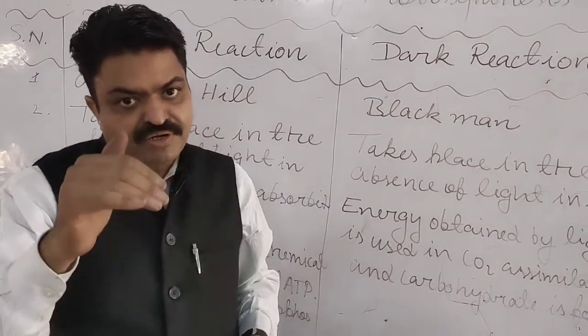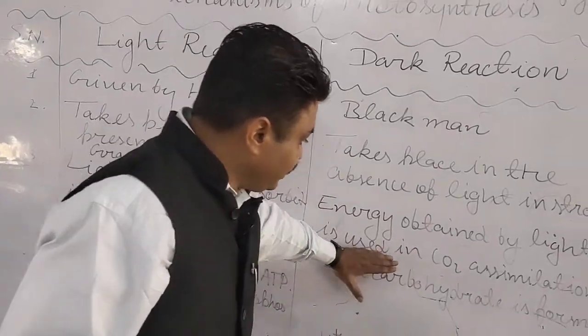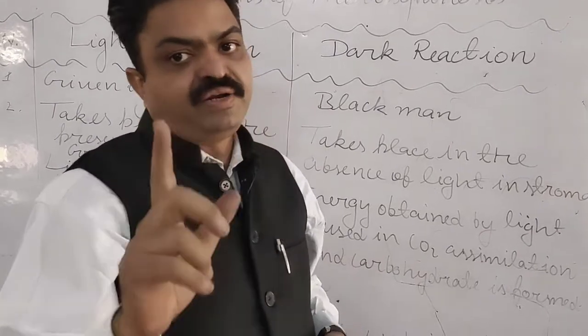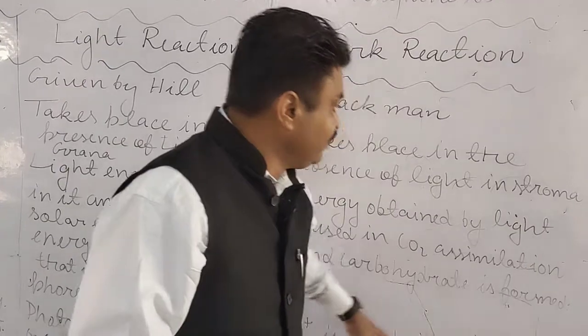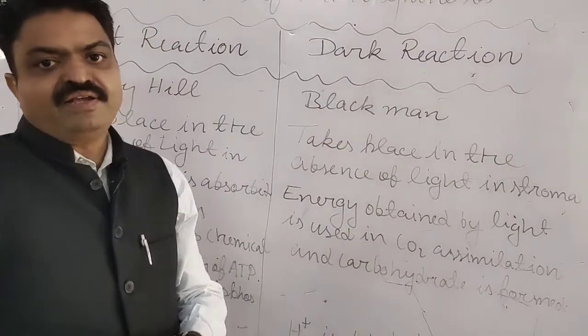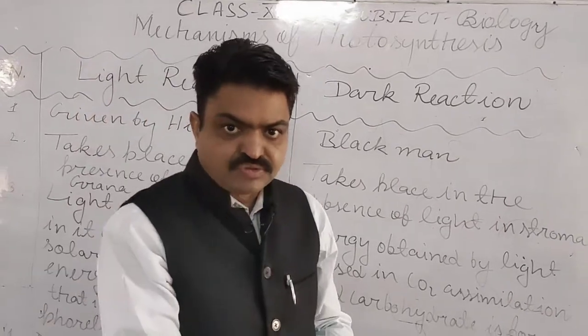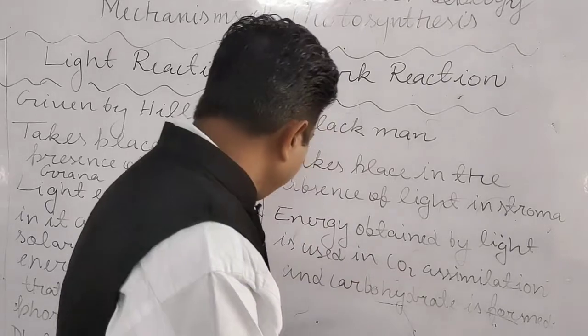With the help of that ATP, the reaction uses carbon dioxide, and carbohydrate is produced, meaning carbohydrate is formed with the help of the dark reaction. First, simple sugar is produced, and that simple sugar is converted into starch, students. Now we come to the next point.